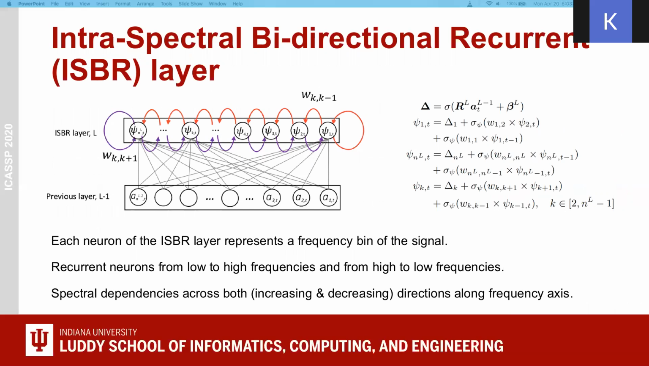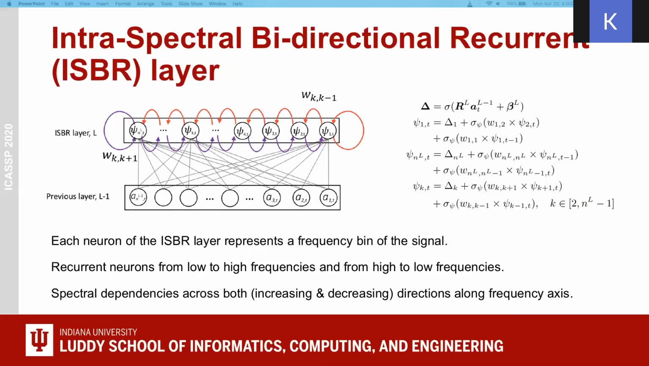Each neuron of the ISBR layer represents a frequency bin of the signal. The rightmost neuron represents the lower frequency component, and the leftmost neuron represents the higher frequency component. From left to right, high to low frequencies are modeled, and from right to left, low to high frequencies are modeled. The intra-spectral recurrence goes in both increasing and decreasing directions along the frequency axis.